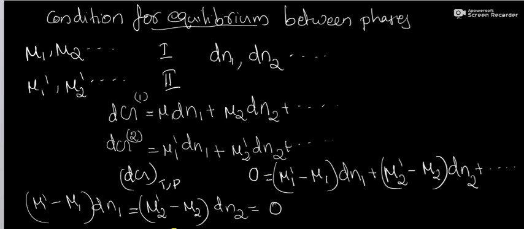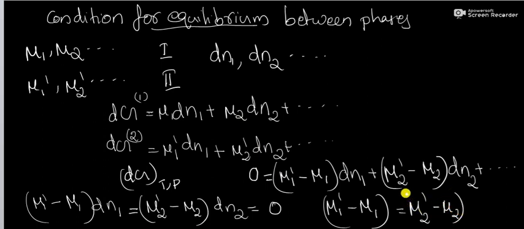Further, dn1, dn2, etc. are not 0. Hence, we can write mu1' minus mu1 equal to mu2' minus mu2 equal to 0.